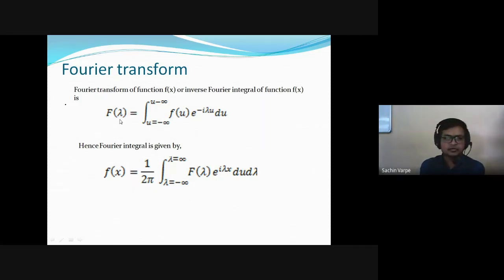So these are the two main formulas: Fourier integral representation and Fourier transform. This Fourier transform is also called the inverse Fourier integral, and this Fourier integral is also called the inverse Fourier transform. The examiner may use these terminologies while asking a question in the examination, so please don't get confused. Fourier transform and inverse Fourier integral are the same thing. Inverse Fourier transform and Fourier integral representation are the same thing.